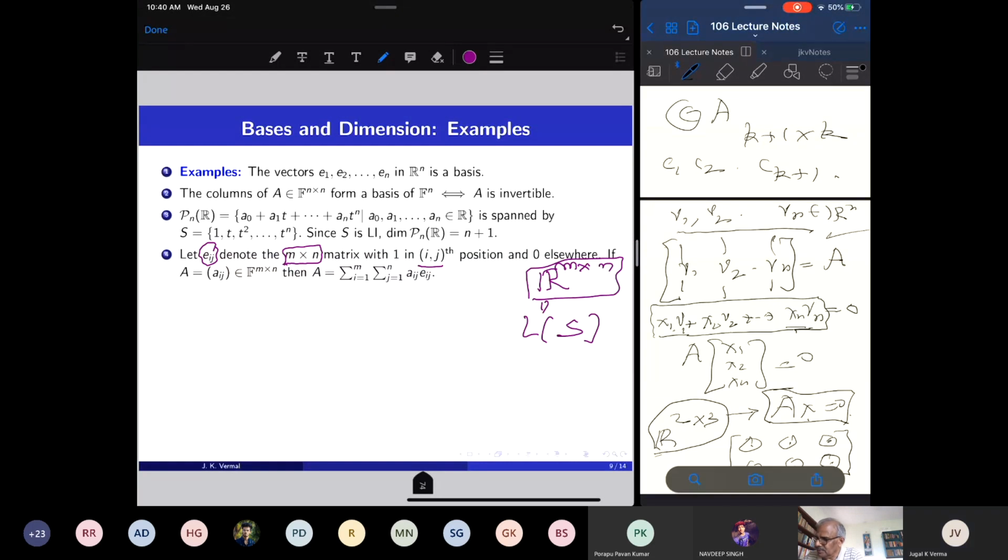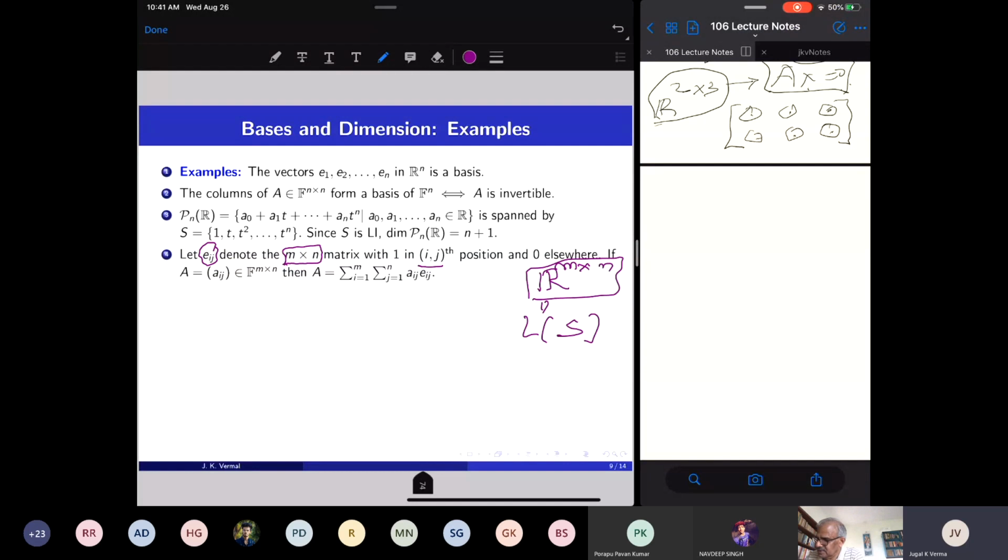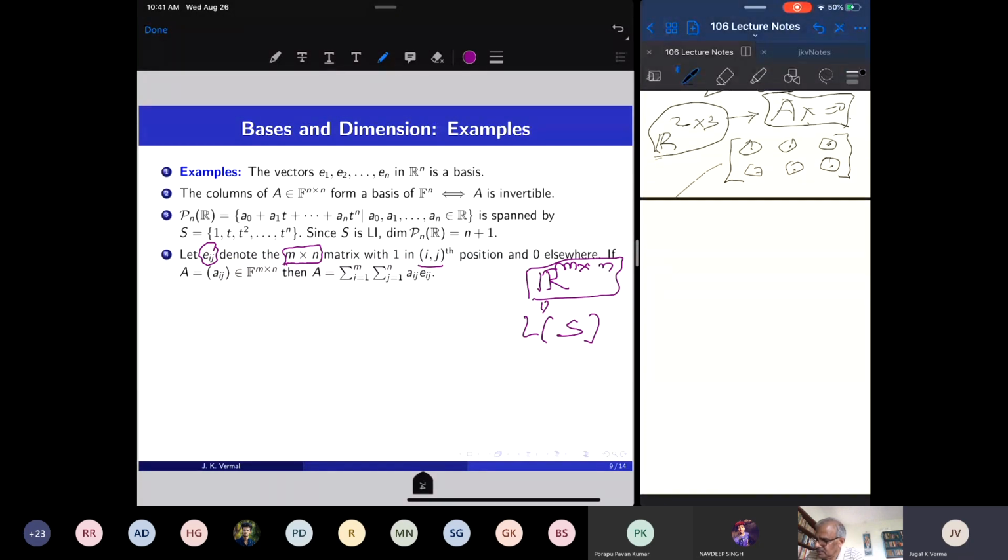If I take an arbitrary 2 by 3 matrix, it looks like a, b, c, d, e, f. But then I can write this as a times the matrix 1, 0, 0, 0, 0, 0 plus b times 0, 1, 0, 0, 0, 0 plus c times 0, 0, 1, 0, 0, 0 plus d times 0, 0, 0, 1, 0, 0, etc.